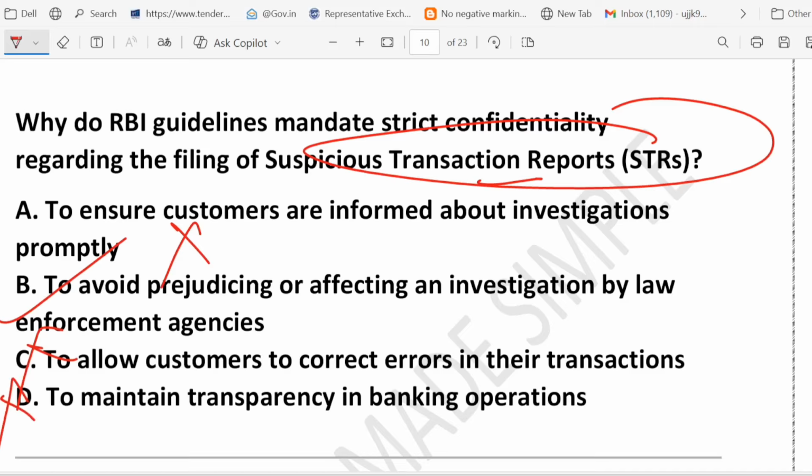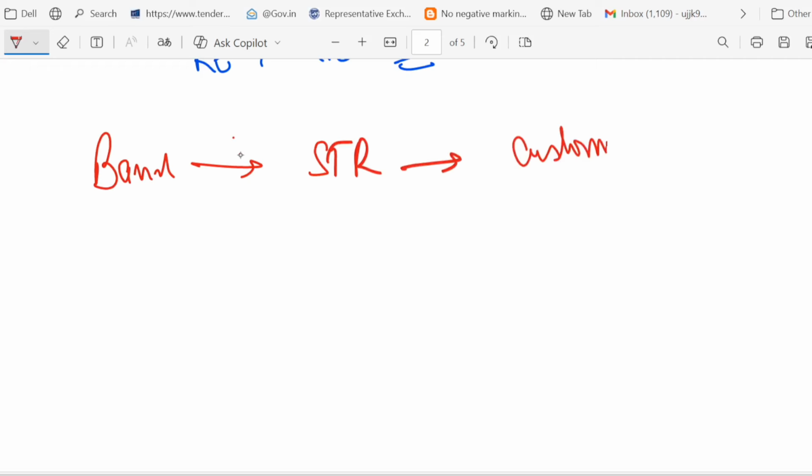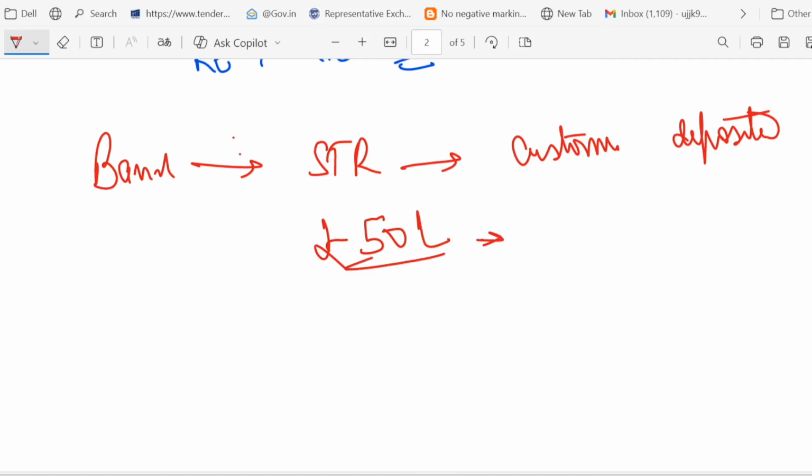So let me give you one example to make it crystal clear. Friends, you can think of it like this. Imagine there is a bank. This particular bank filed an STR. Why? Because its customer deposited 50 lakh rupees in cash suddenly.